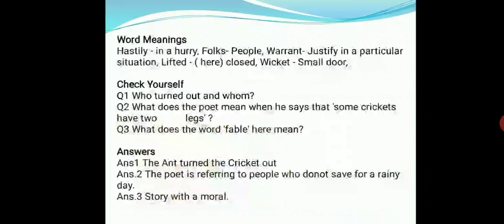Word meanings: hastily, in a hurry; fox, people; warrant, justify in a particular situation; lifted, here it means closed; wicket, small door. Who turned out and whom? The ant turned the cricket out.